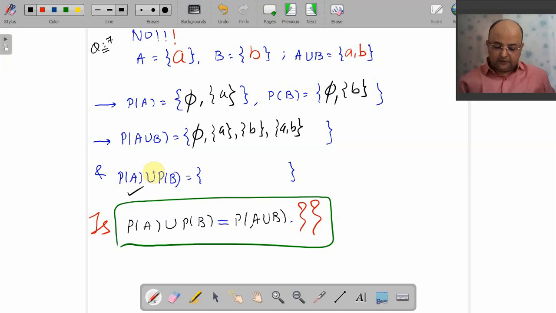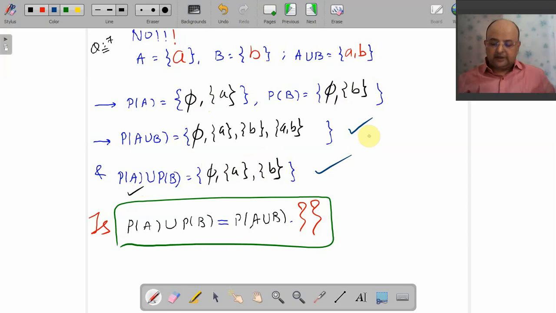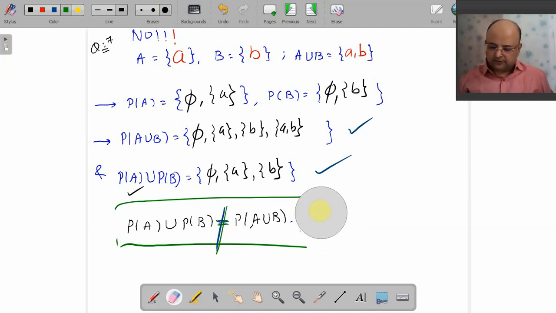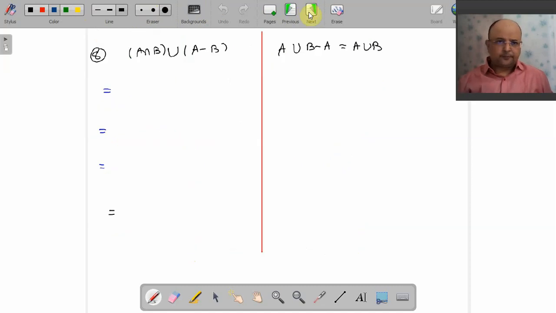Now I find out P of A union P of B, that is this union this, that is phi, {a}, {b}. Now you verify and tell me, are these two the same? No. Then what should I say? Sorry boss, this is not possible. P of A union P of B is not equal to P of A union B. Now there is no question mark on this question. I can immediately say that P of A union P of B is not equal to P of A union B. This is actually a one marker, but they can ask you.